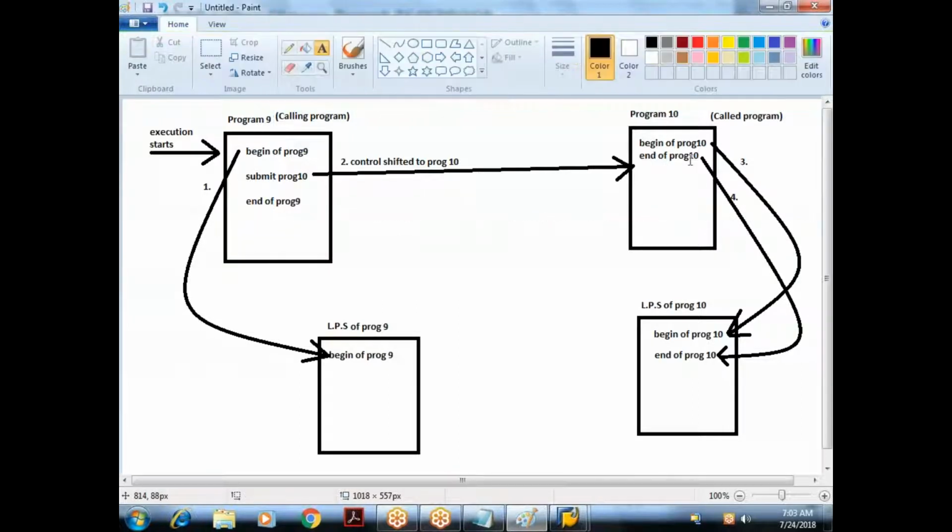Once the target program execution is finished, the control will remain in the target program. So what is the last output generated here? This one: begin of program 10 and end of program 10. So we are able to see only this output. The thing you have to understand is each program will have a separate output screen. We cannot merge the outputs of two programs. Each program will generate its own list processing screens. That's why this is the last output generated. I am able to see only this one, and the control remains here only. That's what is happening here.